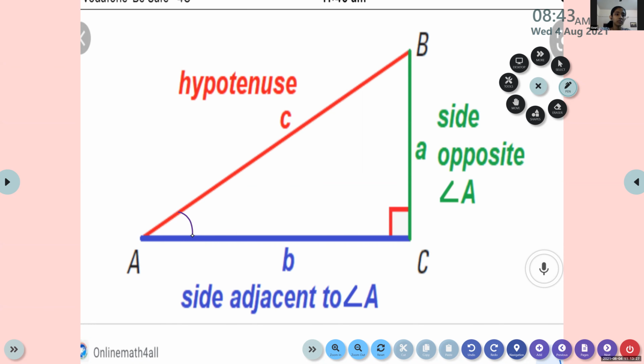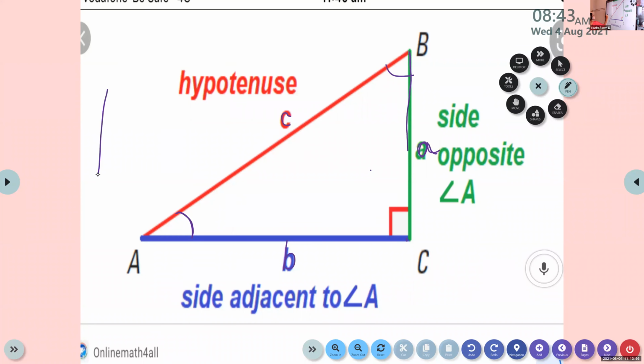BC. And we usually denote the length BC by the letter a. Side opposite to angle B is AC, denoted by small b. And the side opposite to angle C, our hypotenuse, is denoted by c.